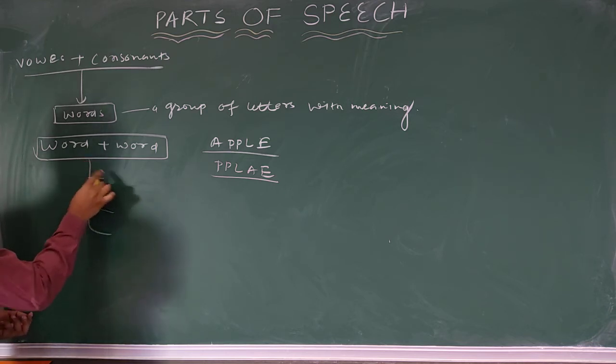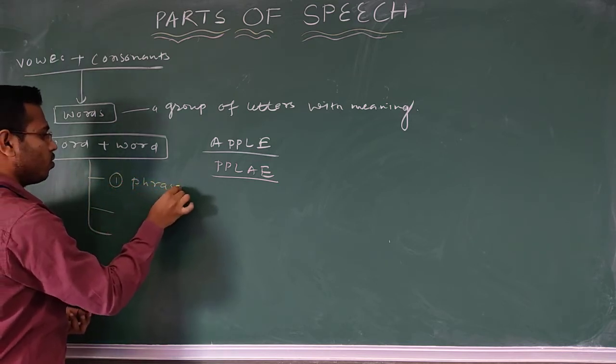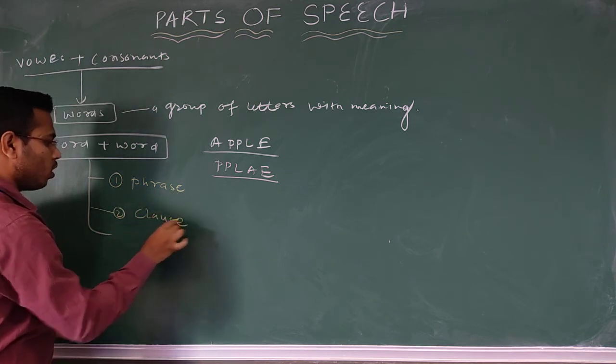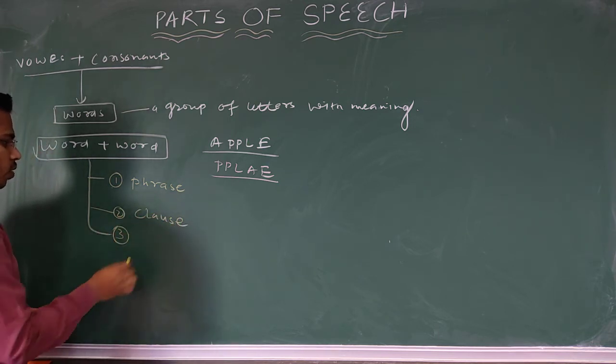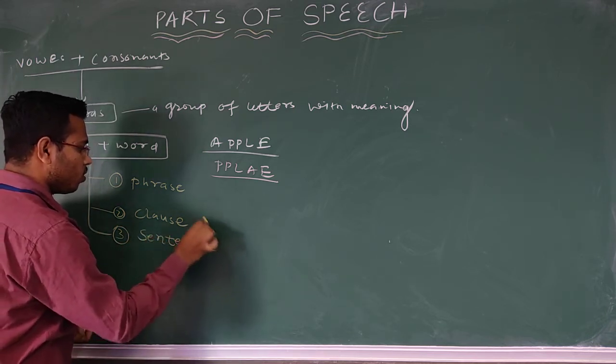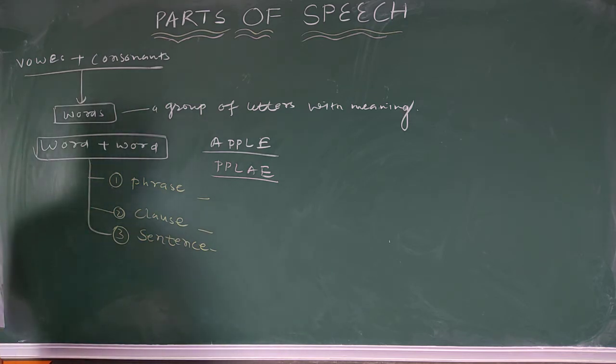From here we learn 3 things. Number 1, phrase. Number 2, clause, and number 3, sentence. Number 1 is phrase, number 2 is clause, and number 3 we have sentence.